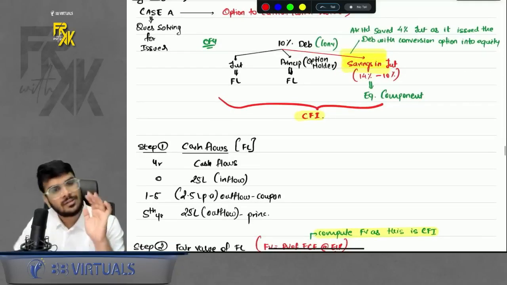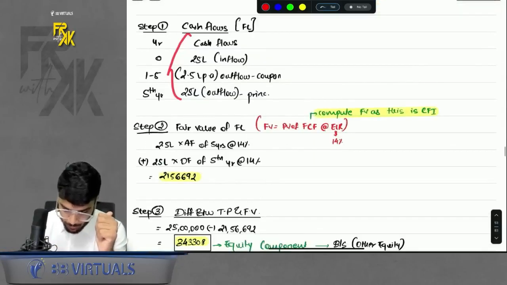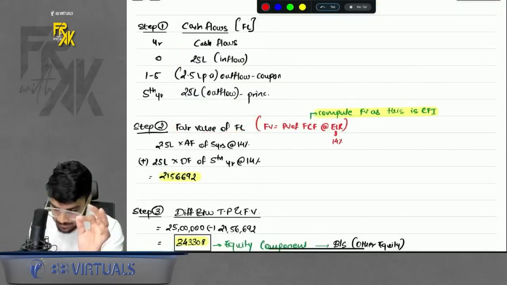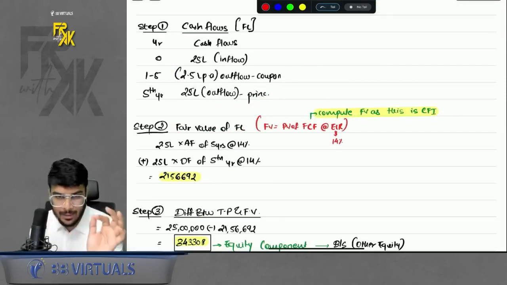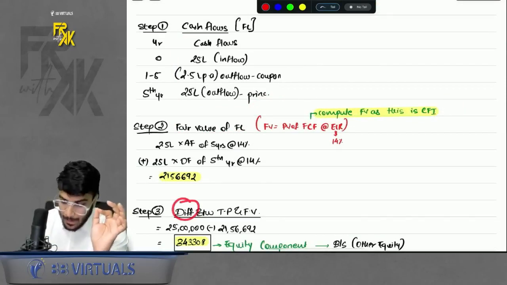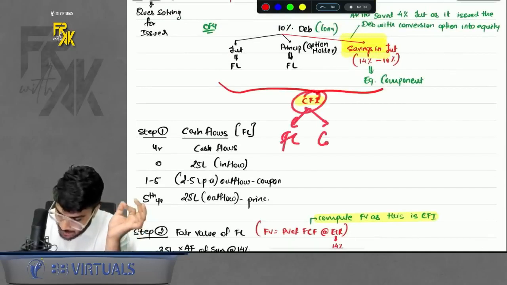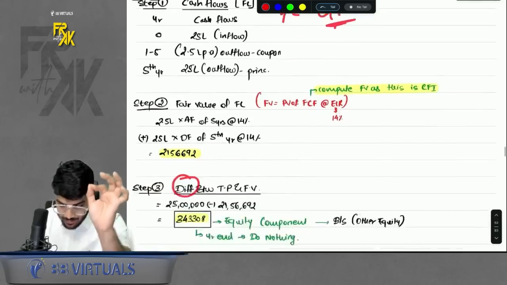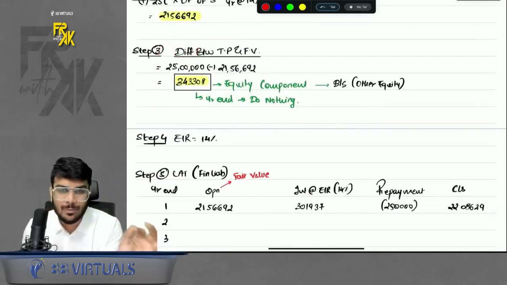How many steps we have? Same 5 steps. Step 1, cash flows. Step 2, fair value of financial liability. You will compute it. Same formula. Present value of future cash flow at EIR. Now what about the difference? Because it was a CFI. CFI means little FL, little equity. So here in CFI, the difference will be treated like a equity. Will be treated like a equity component.